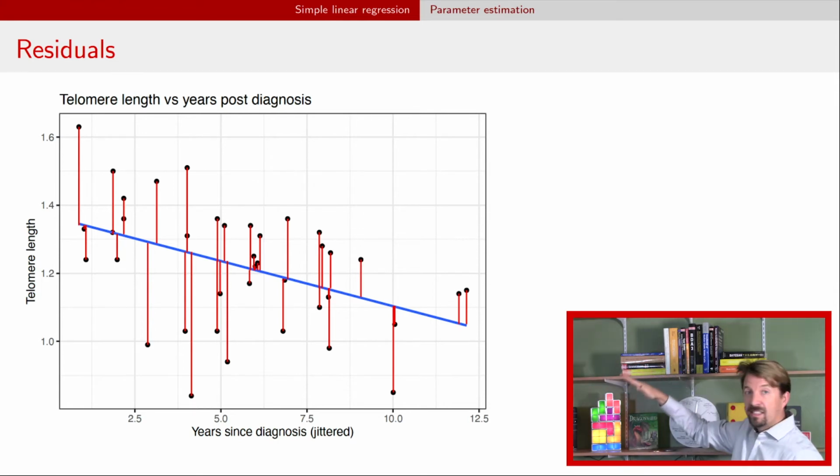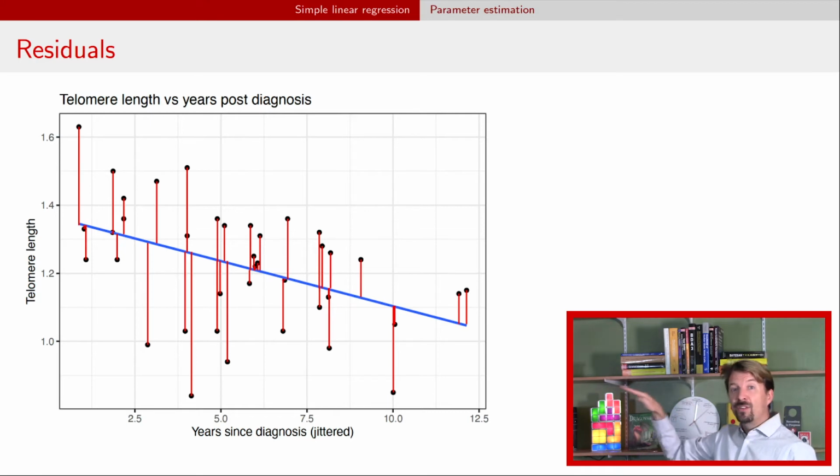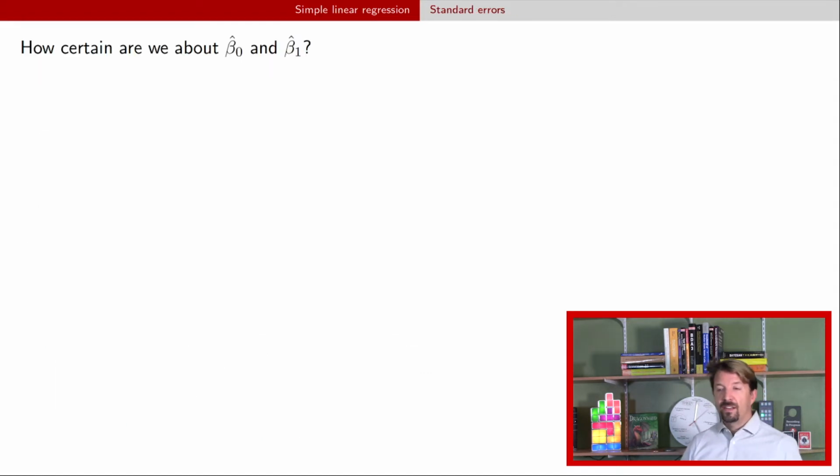And so you want this line to be sort of in the center of the data points, and there's going to be a unique line that has the property of having the smallest sum of squared residuals, and it's exactly the line that we found the equation for, that is, we found the slope and intercept for on the previous slide. But the idea here is that we're trying to minimize the square of those red vertical lines, those residuals.